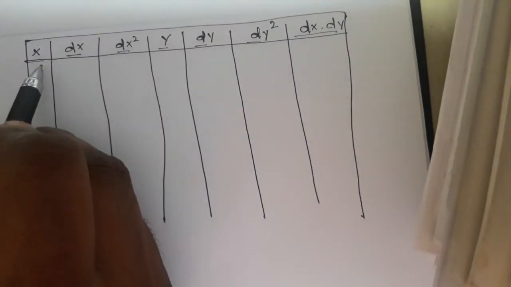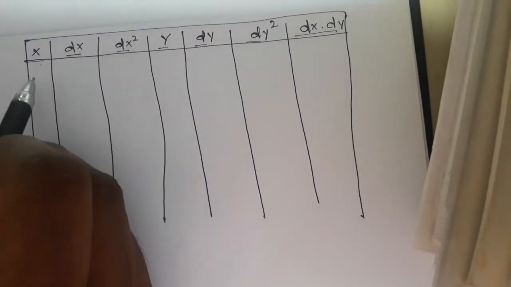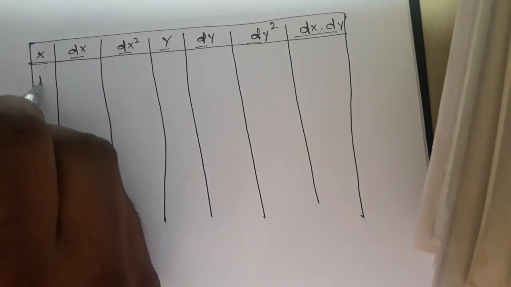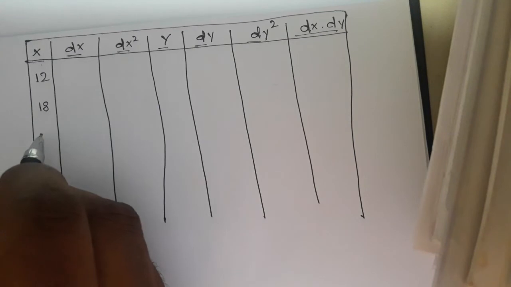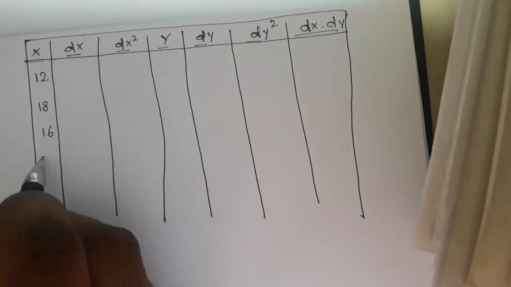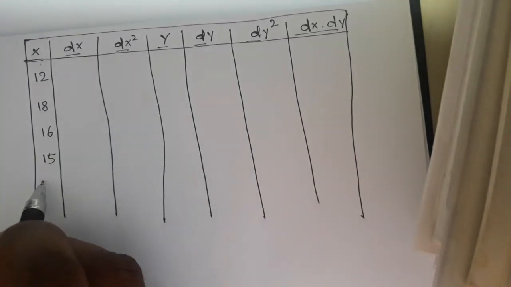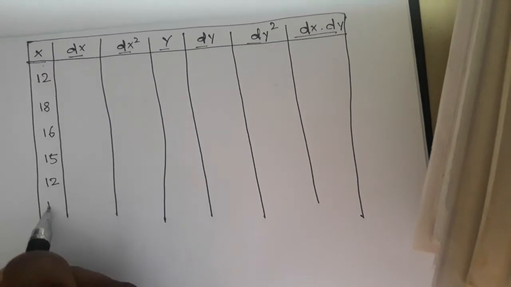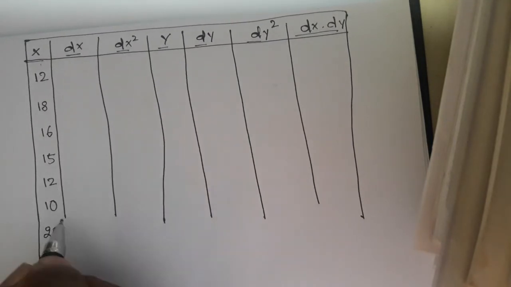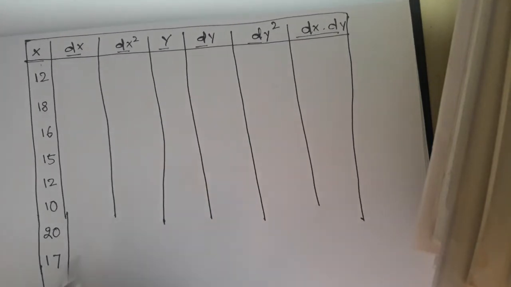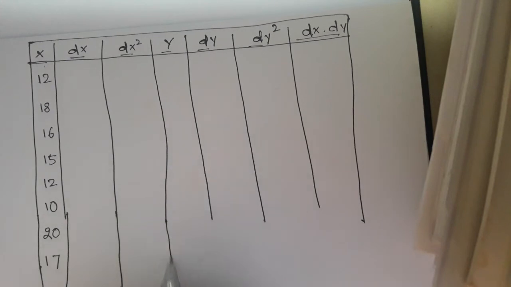So here in the first column we have to take all the x values: 12, 18, 16, 15, 12, 10, 20, 17. Okay, so these are all the values of x.